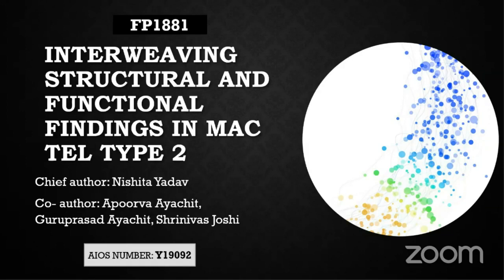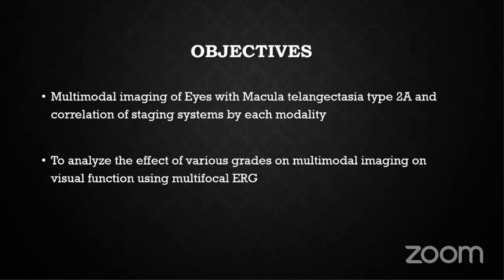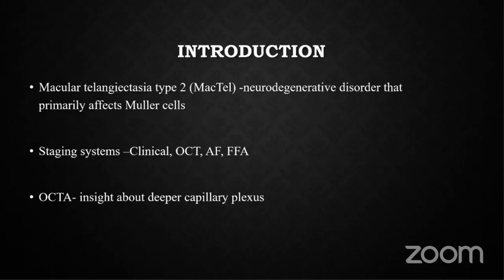My presentation is on interweaving structural and functional findings in MACTEL type 2. No financial disclosure. The objective of the study was multimodal imaging of eyes with macular telangiectasia type 2A, and its correlation with staging systems by each modality. It was also to analyze the effect of various grades of multimodal imaging on visual function using multifocal ERG.